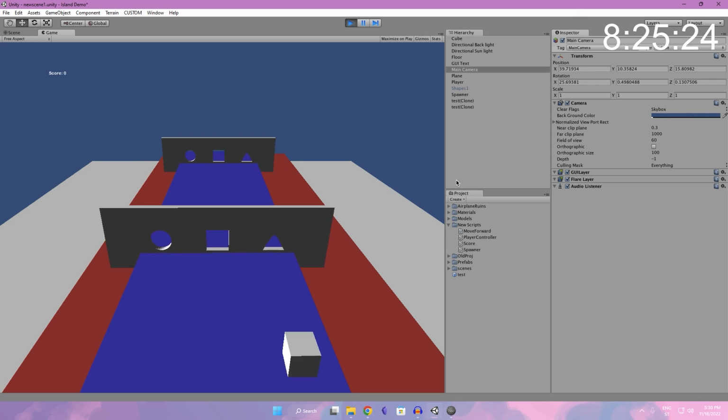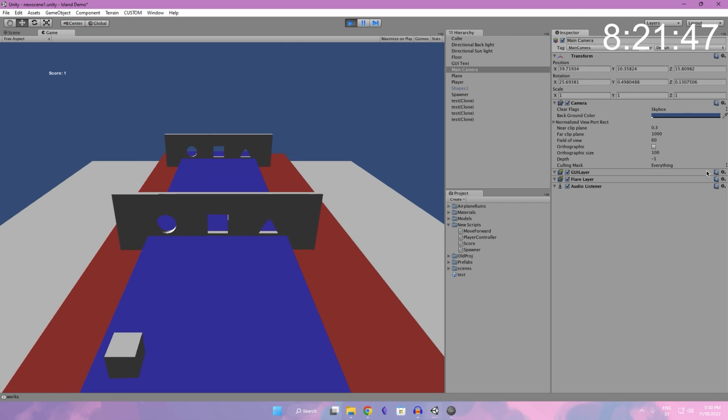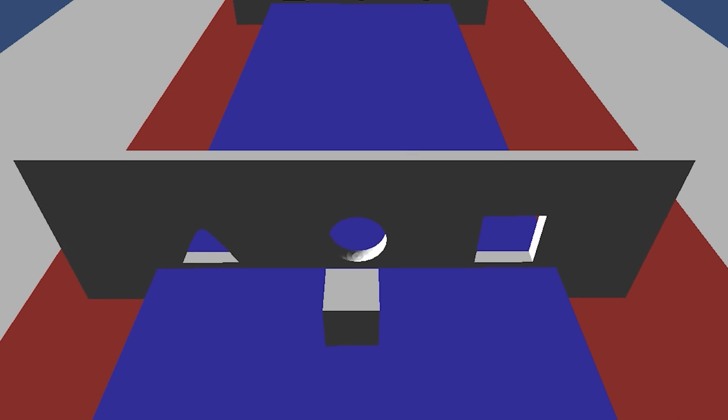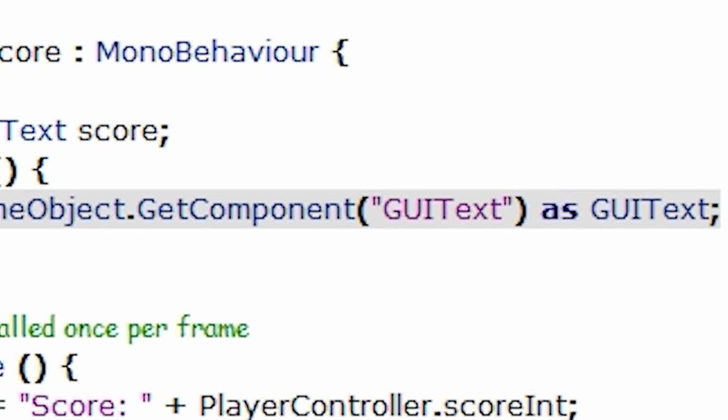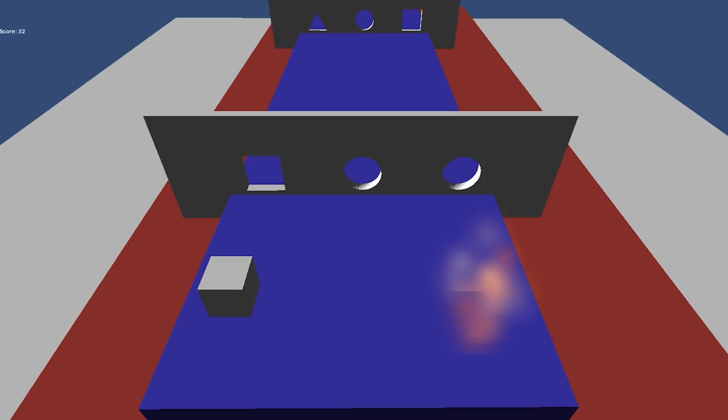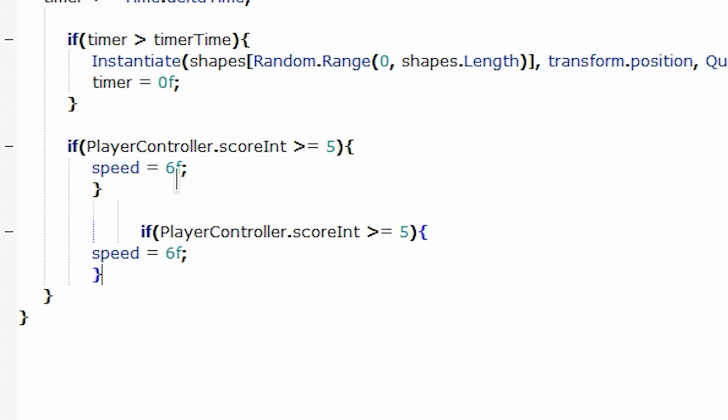Right away, I started working on making a spawner for the shape objects, which is just an array where I randomly instantiate an object of the array like this. And it actually works as it does in the regular Unity. Very cool. Now, by far the most annoying thing in this version, apart from the casting that I mentioned before, is the find object of type. It's not as easy as it is now, but I wanted to make every object have one speed, so I did it. And now I can adjust their speeds based on the score you have.